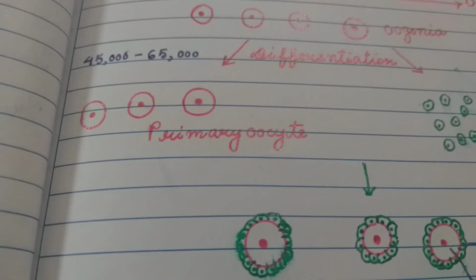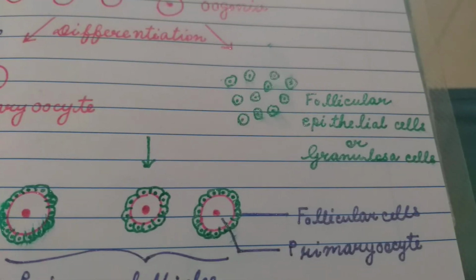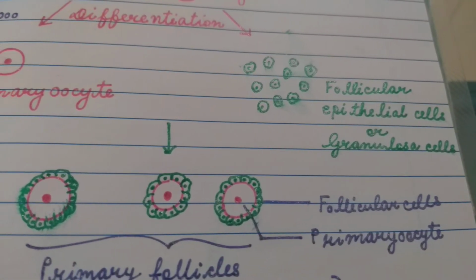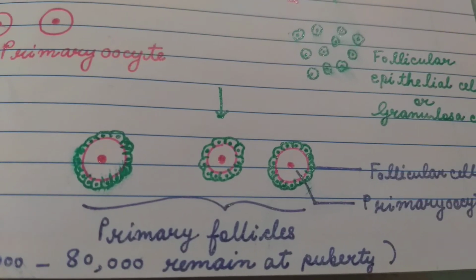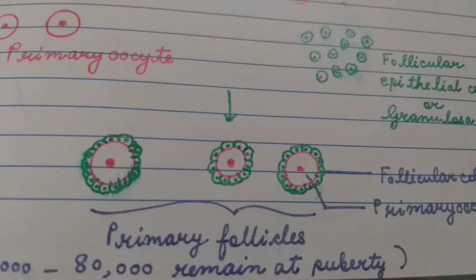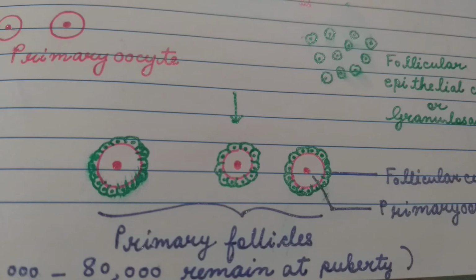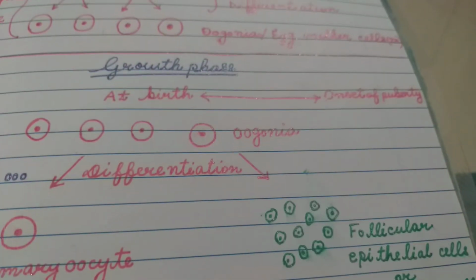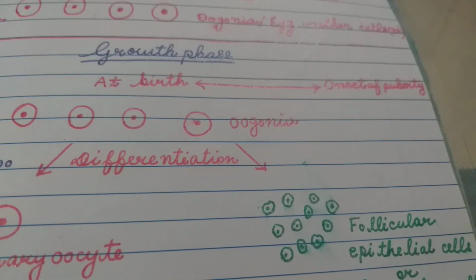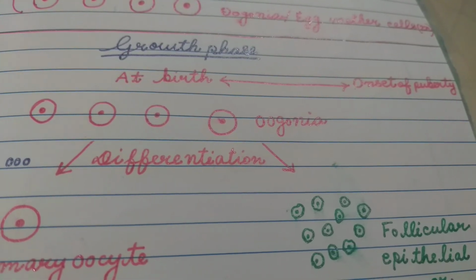Each primary oocyte is surrounded by a layer of follicular epithelial cells and forms primary follicles. But a large number of primary follicles degenerate from birth till the onset of puberty.